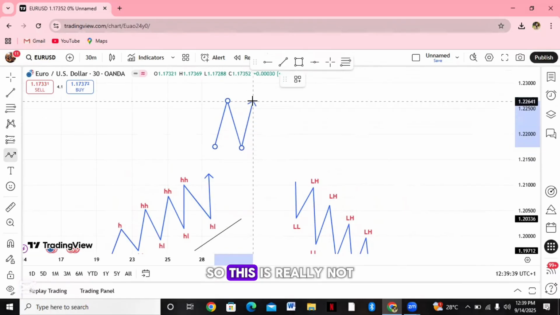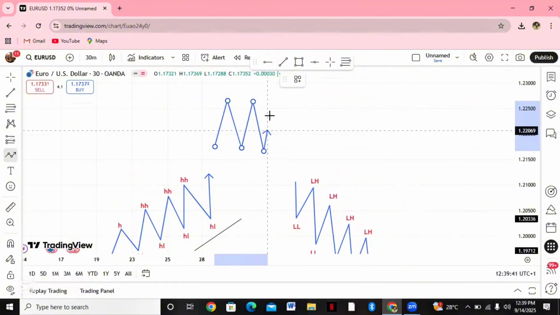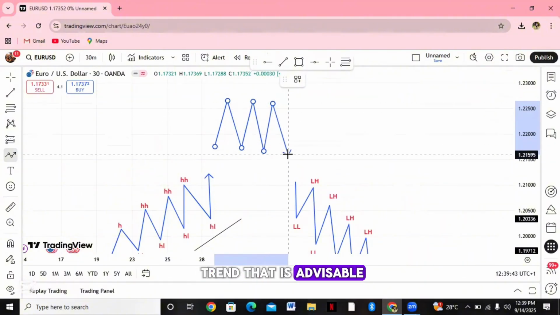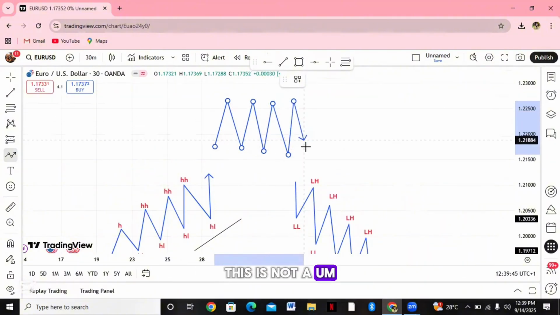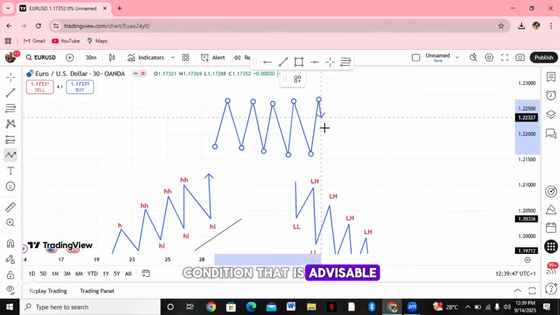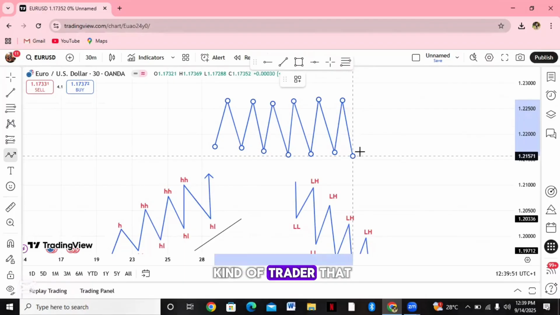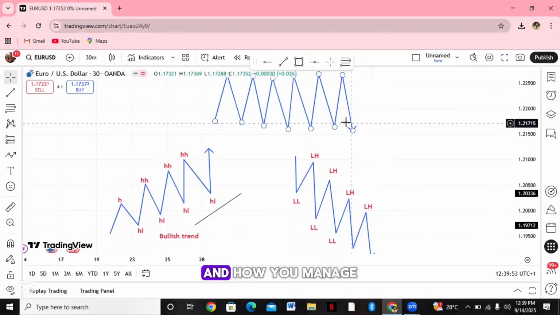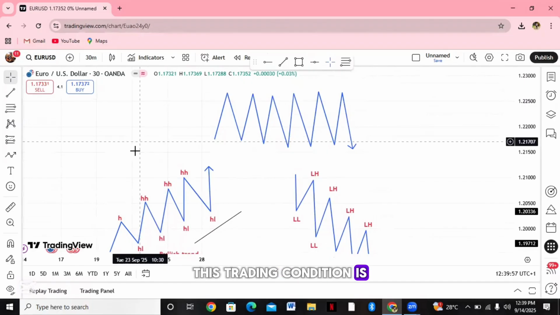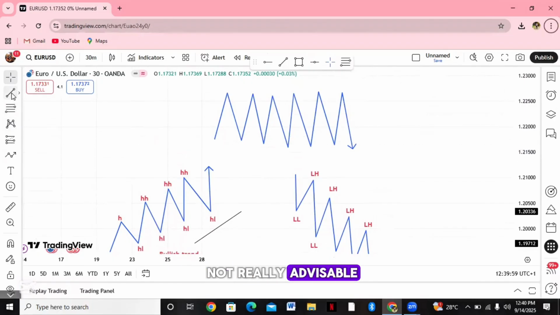So this is not a condition that is advisable to trade in, but depending on the kind of trader that you are and how you manage your risk, this trading condition is not really advisable.